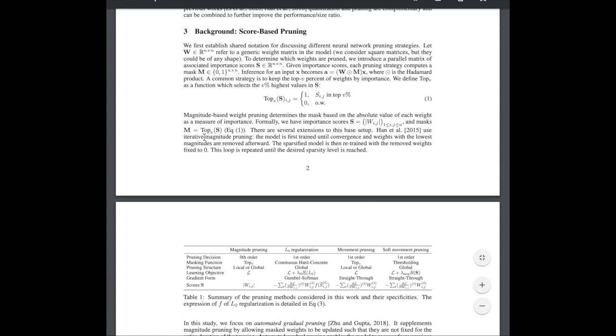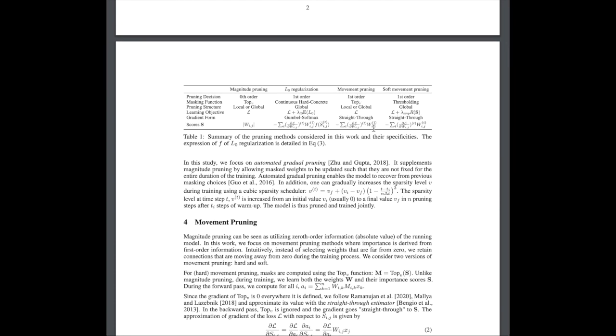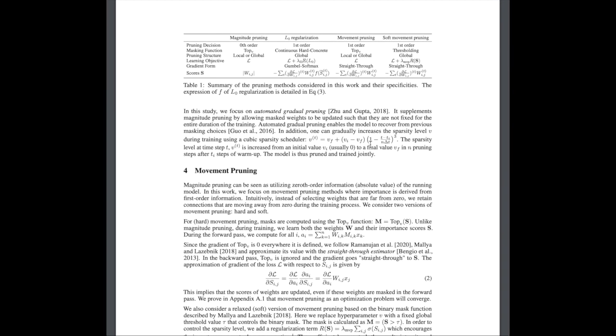Movement pruning, adaptive sparsity by fine-tuning, makes the key insight that scoring weights by their magnitude doesn't transfer well to the setting of fine-tuning pre-trained self-supervised models and then fine-tuning them for tasks like text classification or question answering. The authors show that a better technique is to score weights to be pruned based on their first-order movement. First order just describing the change in magnitude rather than the magnitude itself.